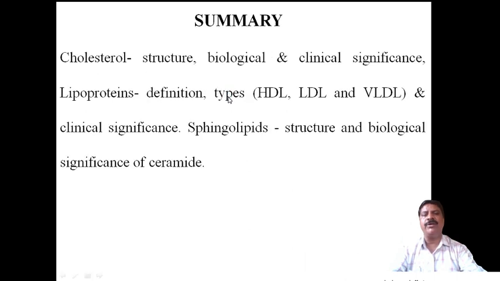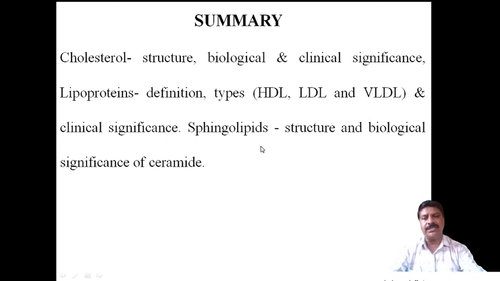So far I have discussed in this session, which is a small session, cholesterol structure, then biological and clinical significance, then types of lipoproteins and their definitions: high density lipoproteins, low density lipoproteins, and very low density lipoproteins, and their clinical significance.